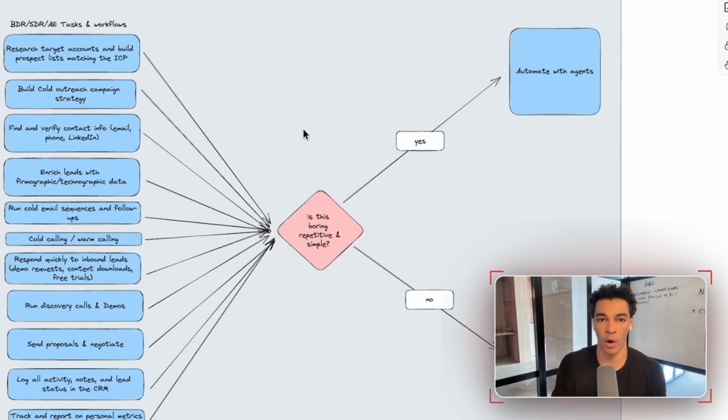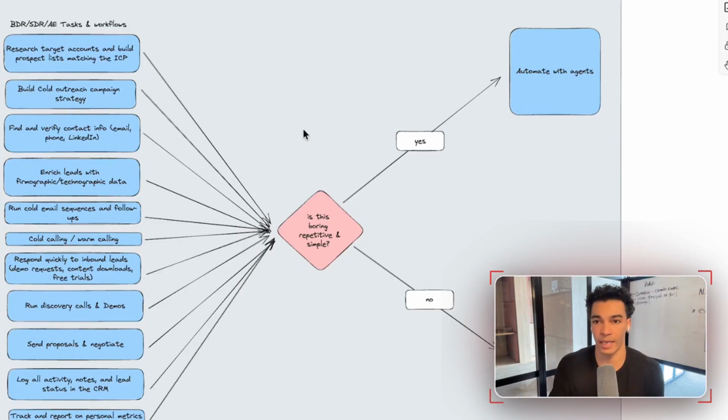How you should be thinking about it instead is thinking about what the workflows that person is doing. I think the best way to demonstrate this is with an example. So let's take a look at the sales role, right? Obviously, the way this works is going to be different across organizations, but I've tried to create a list that is kind of generalized, right? So the first thing that you want to do is write down for that role what are all the tasks and workflows that the person currently in that role, the person that would be in that role, would have to be doing on a day-to-day and week-to-week basis, right?